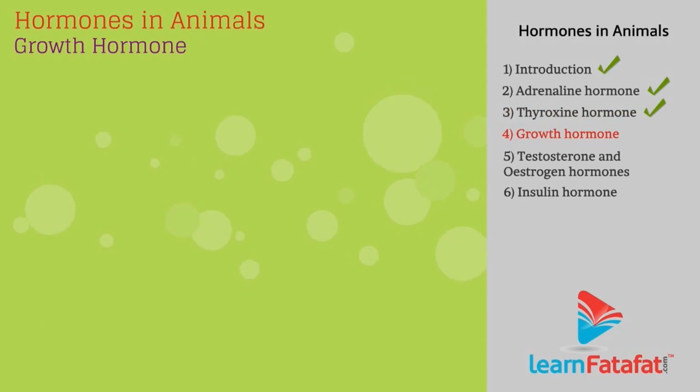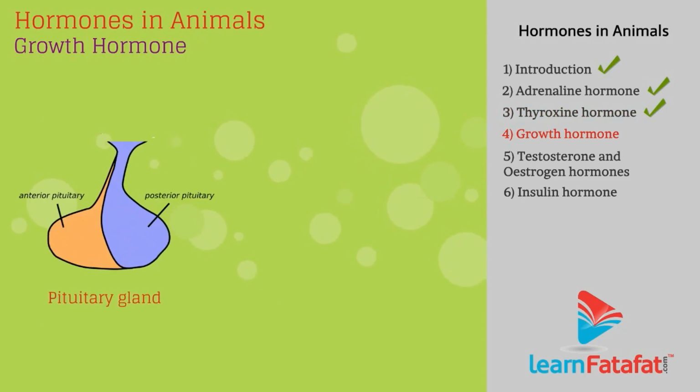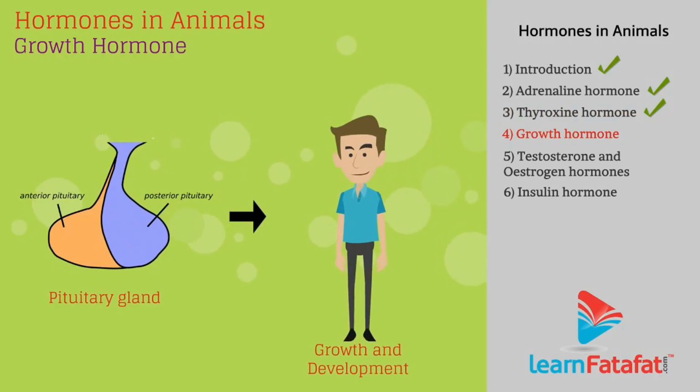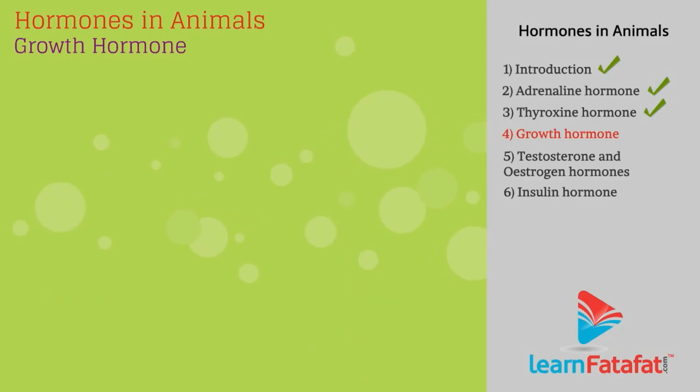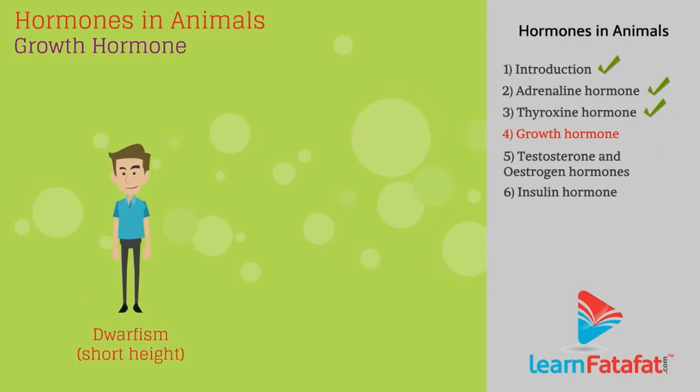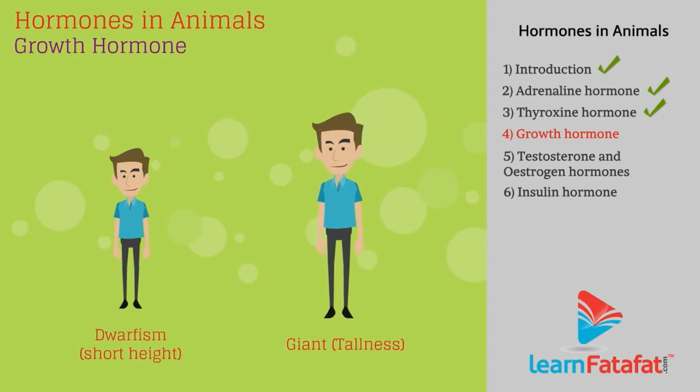Growth hormone. Growth hormone is secreted by the pituitary gland. It regulates growth and development of the body. Deficiency of this hormone in childhood causes dwarfism, that is, short height, while if it is secreted in excess, then it causes extreme tallness, that is, giants.